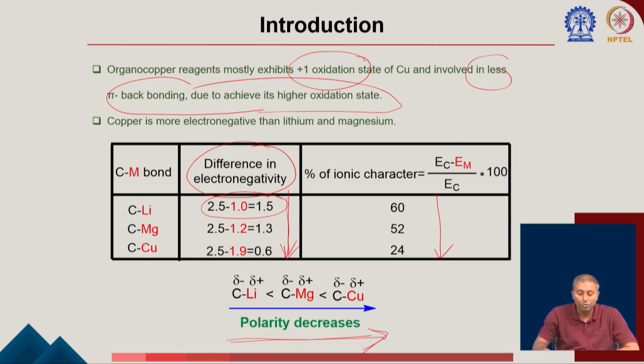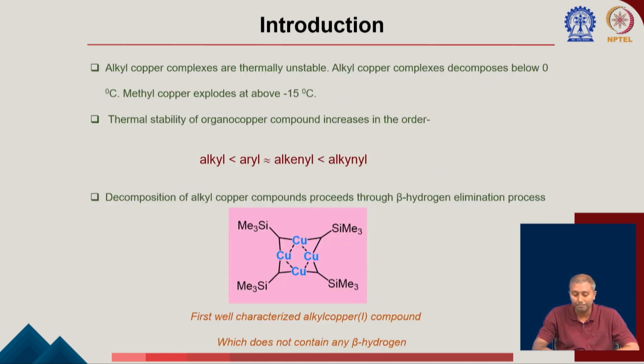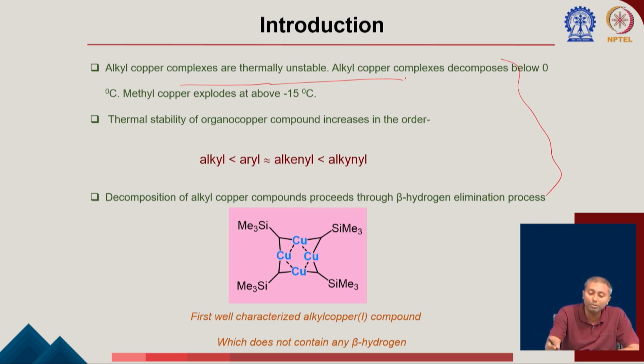Okay. So you can see that the organocopper is much less reactive compared to organolithium. So these are kind of softer reagents, you can say. So these are some of the properties of copper reagents. One of the properties is that the alkyl complexes are thermally unstable. I have mentioned at the beginning that the organocopper complexes are unstable, and they decompose below 0 degree Celsius, and sometimes they can even explode.